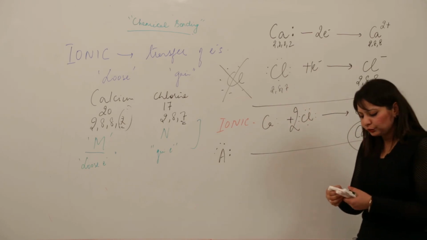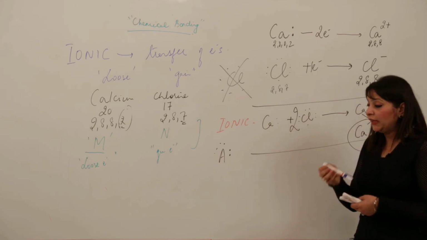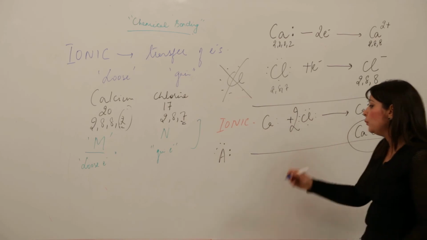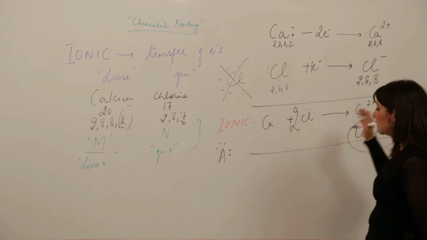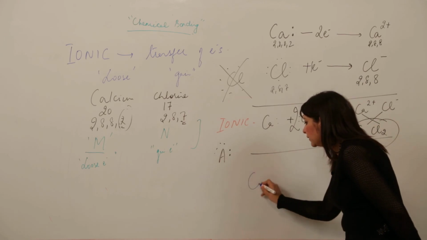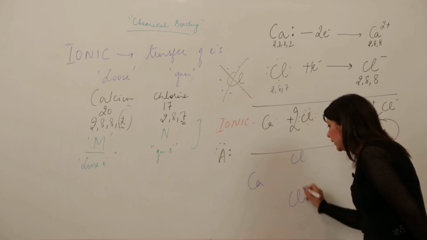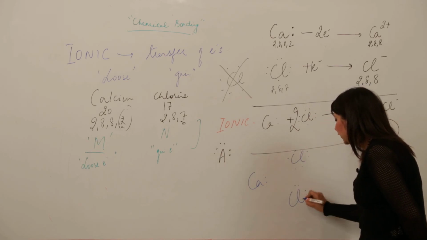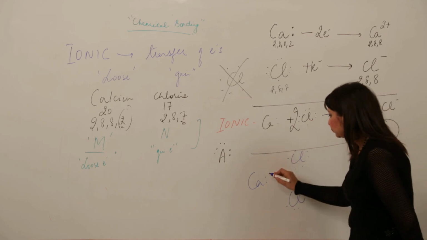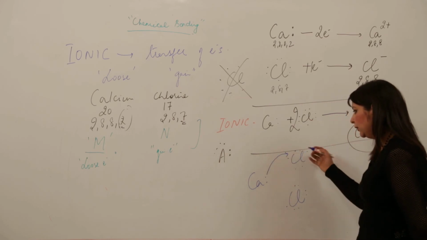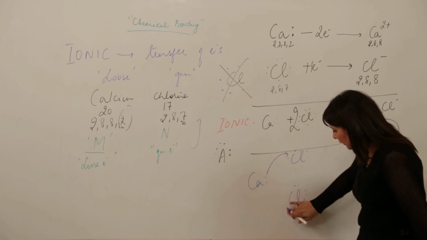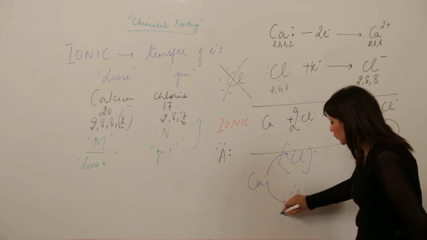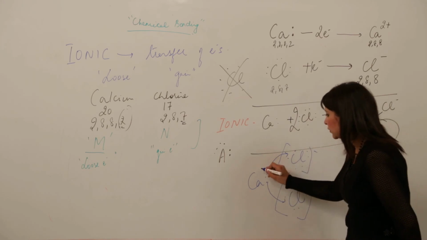And there is one more method you may use, but I think this is the most appropriate method to denote it. Otherwise one more method can be used. Just crisscross it with the valency and then write Ca, Cl, Cl. Ca has 2 electrons, chlorine has 7. Just put it like this. Then show that this electron has gone to this chlorine, this electron has gone to this chlorine. So after doing this, this one requires a negative charge and this one requires a negative charge, and there are 2 positive.